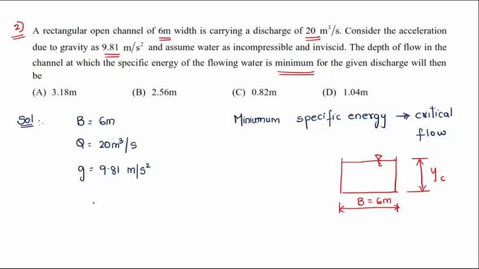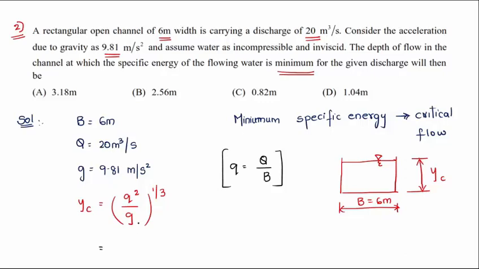What is the value of Yc for a rectangular channel? Small q square by g, whole power 1 by 3. This is a fundamental equation civil engineering students should know. What is q? Discharge per unit width.